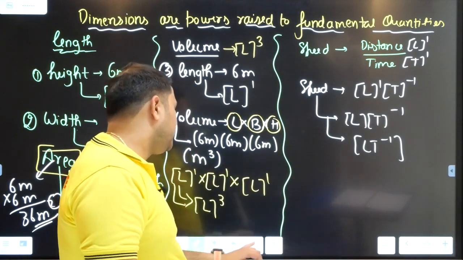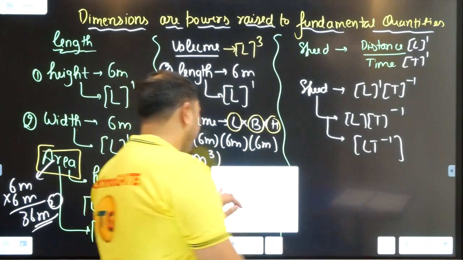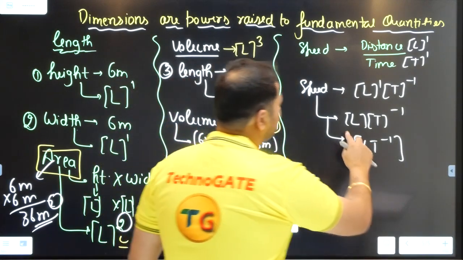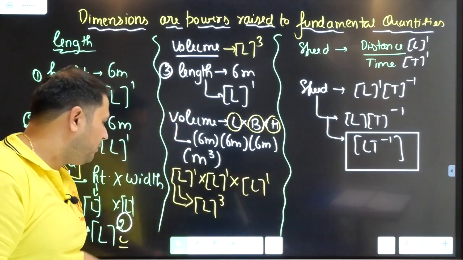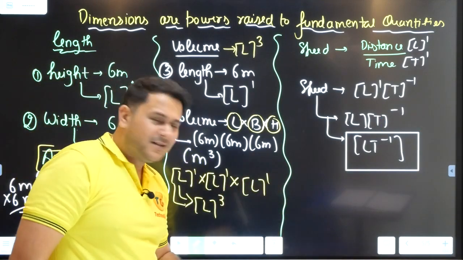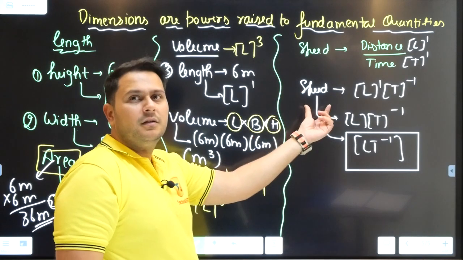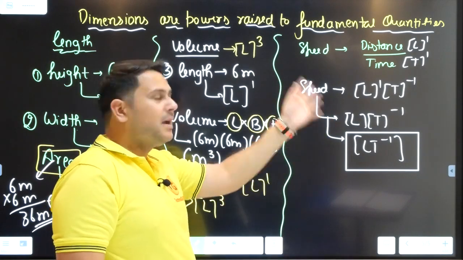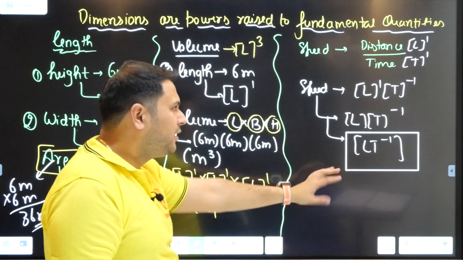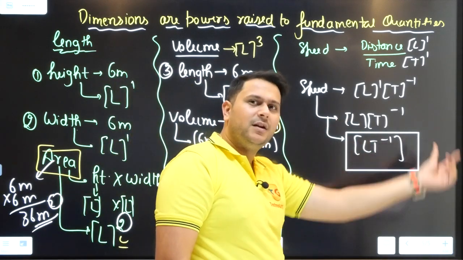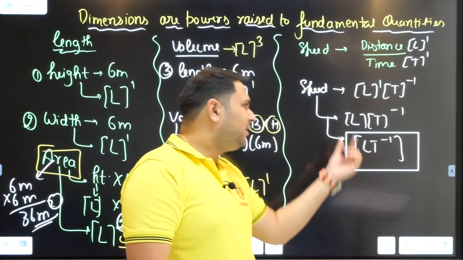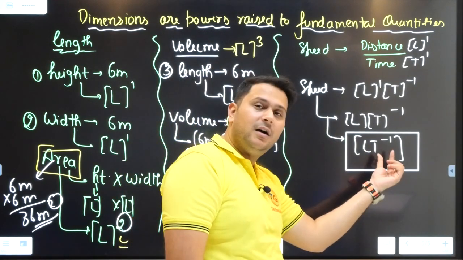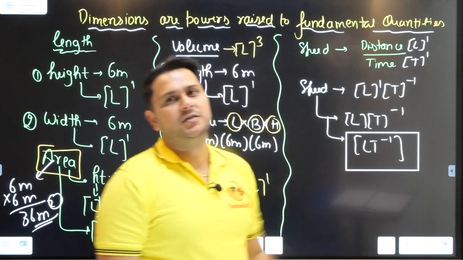Let me put it in a box. Why am I putting it in a box? Because now you understand speed. If I want to know the dimension of speed, it is nothing but power raised to the fundamental quantities, and in the case of speed, the power raised to distance is 1 and power raised to time is minus 1.